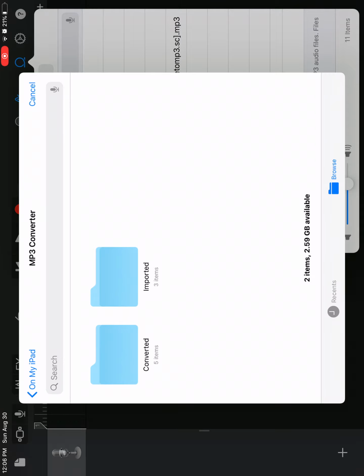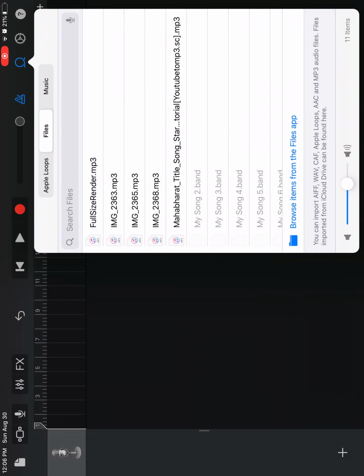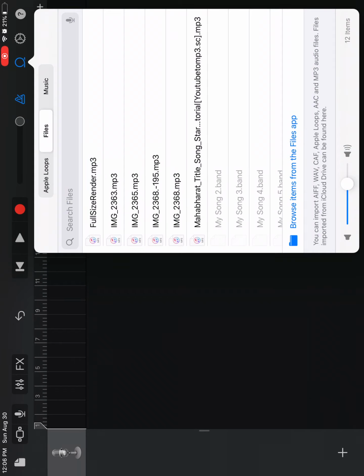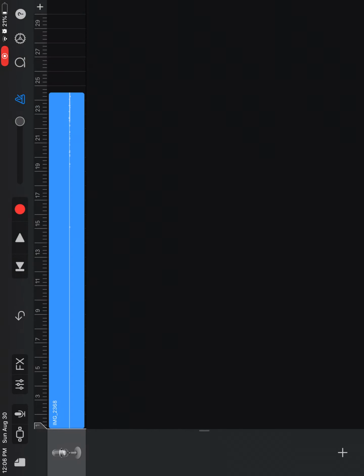But converted, the one that we just did was minus 95. So it'll load in, and just drag that all the way to the beginning. Because if you don't drag it to the beginning, you'll have blank space, which is no sound from when your start time to when your song starts. So be sure to do that.